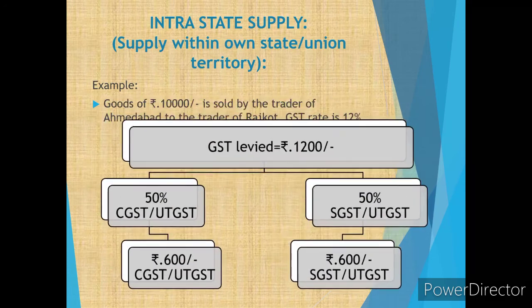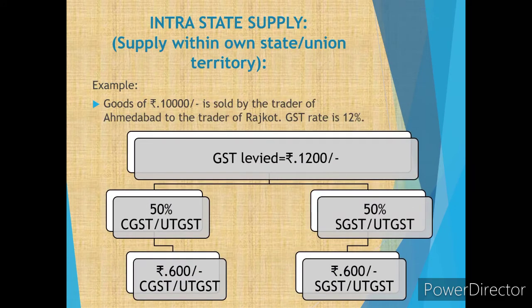For intrastate supply, the supply within one state or union territory. Here, goods of rupees 10,000 are sold by a trader of Ahmedabad to a trader of Rajkot, with a GST rate of 12%. So 12% of 10,000 is 1200, so the GST to be levied is 1200. Here it is intrastate: Ahmedabad to Rajkot, both are inside Gujarat.